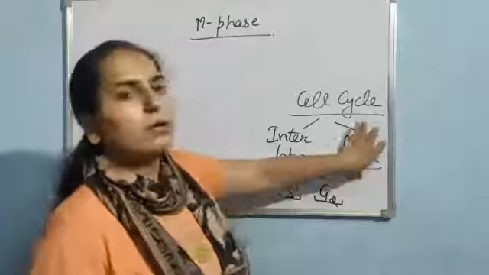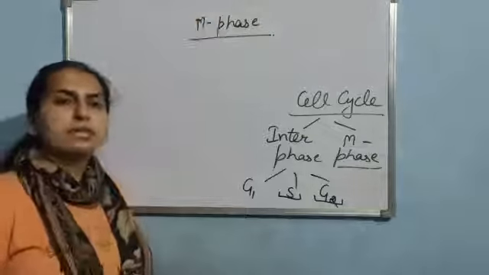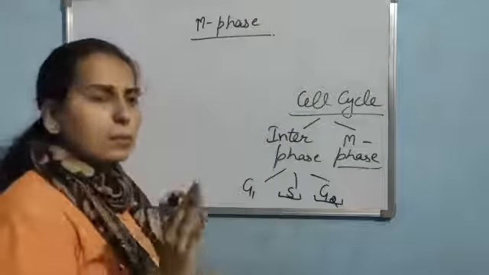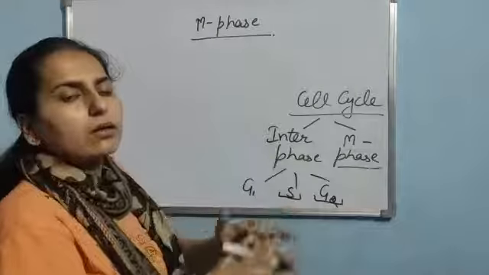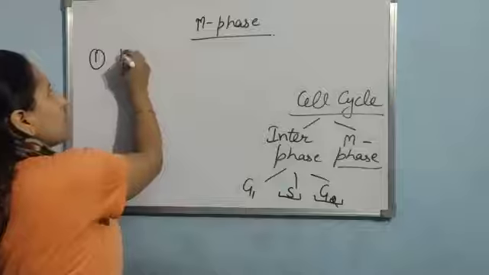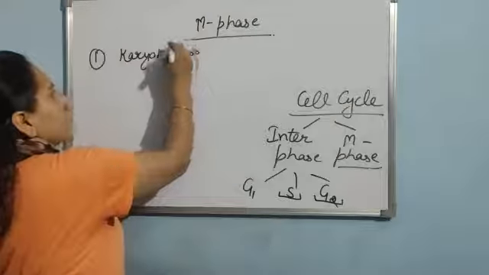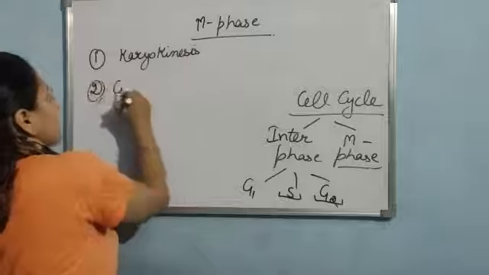Now let us talk about the M phase, that is mitotic phase, in which actually the division will take place. In M phase two activities are going on. First one is karyokinesis and second one is cytokinesis.